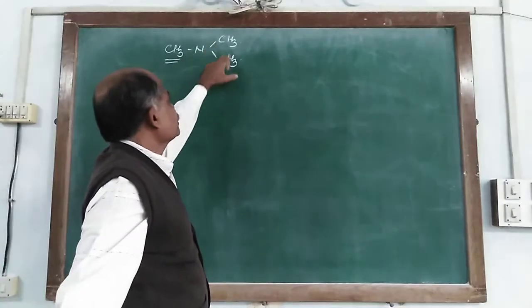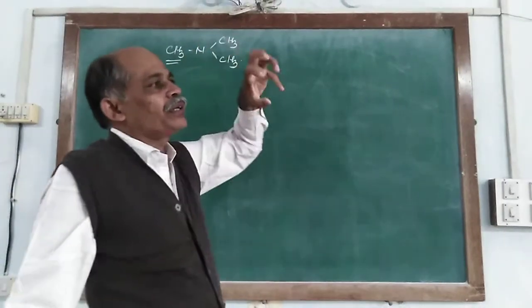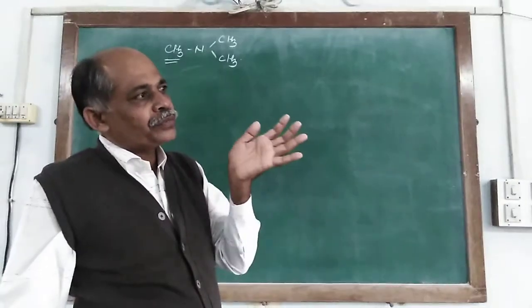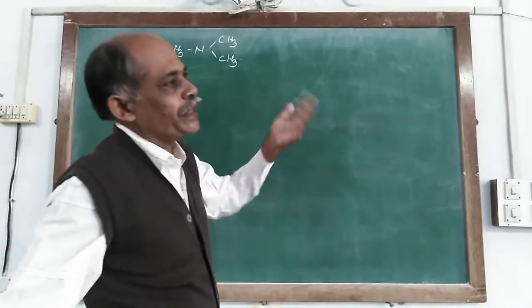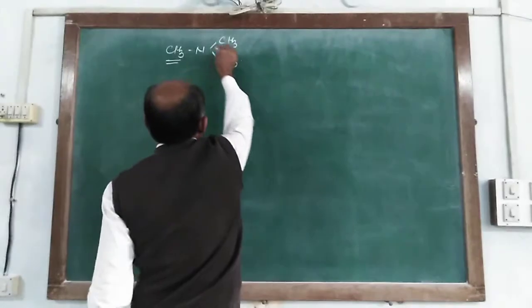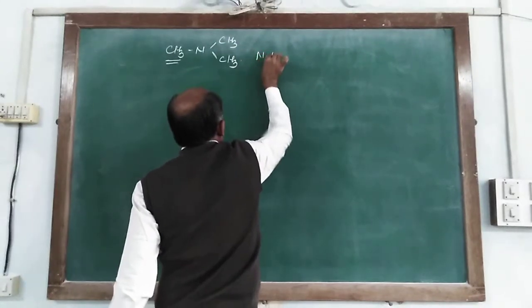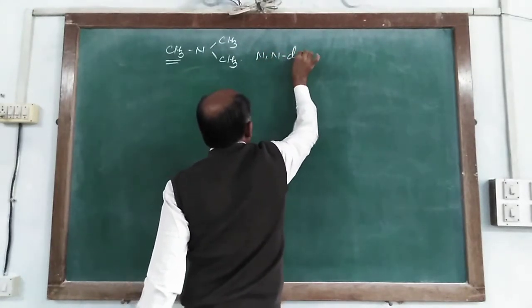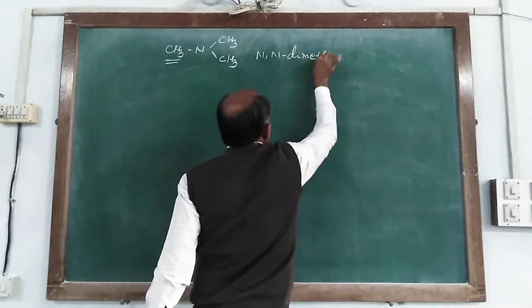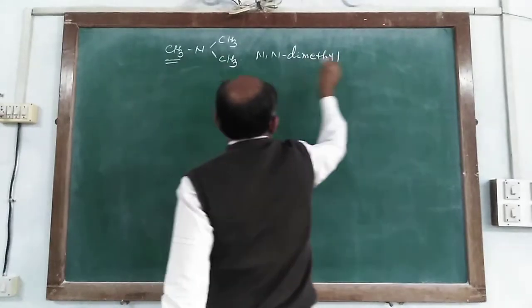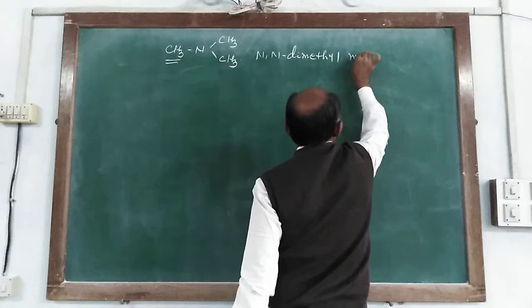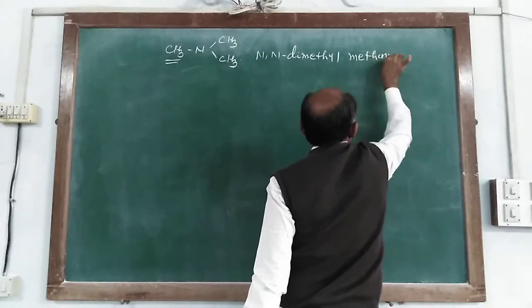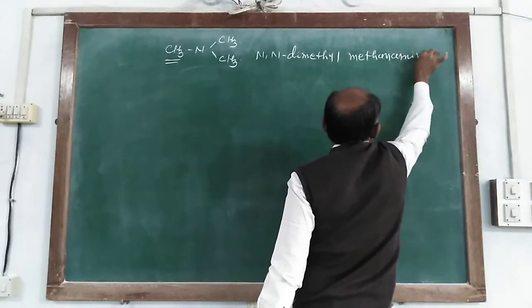So here each of 3 groups are similar carbon atom. So from 3 groups, any 2 groups take as a prefix, and here N, N dimethyl methanamide, dimethyl methanamide.